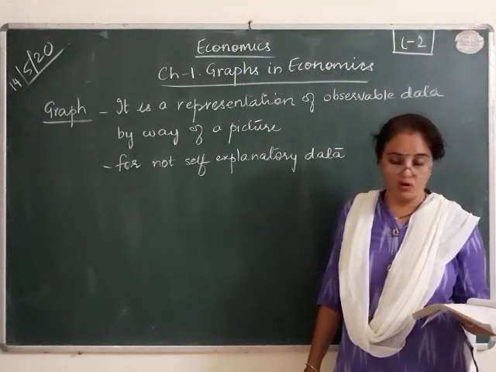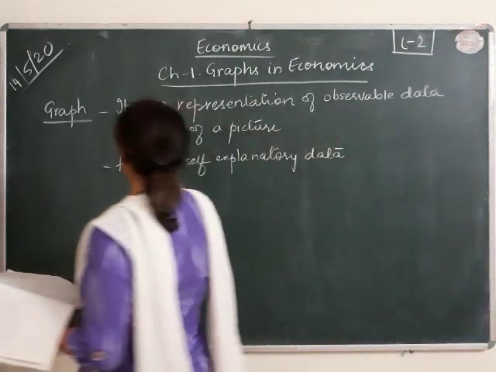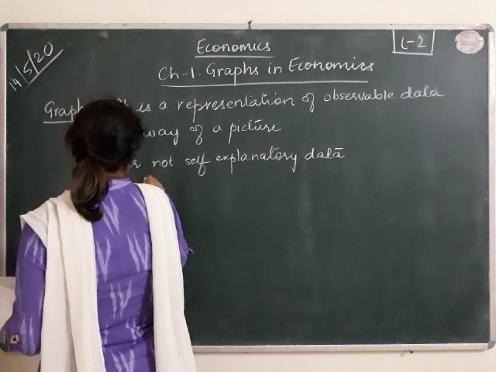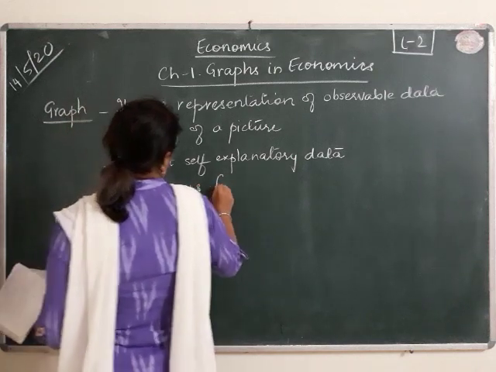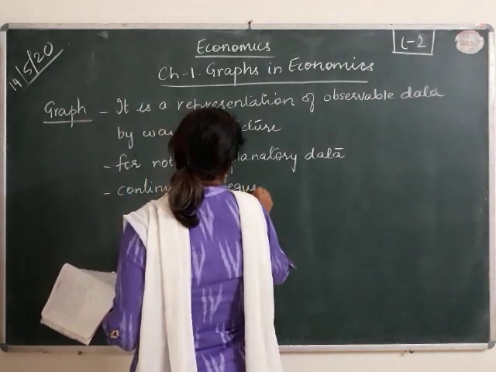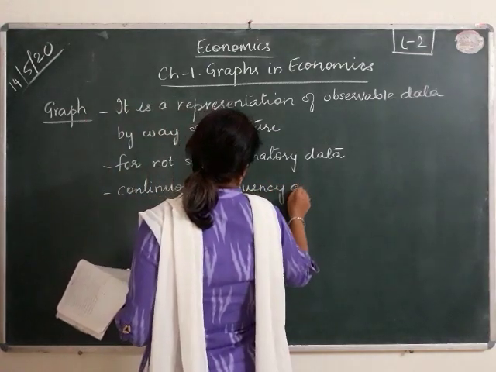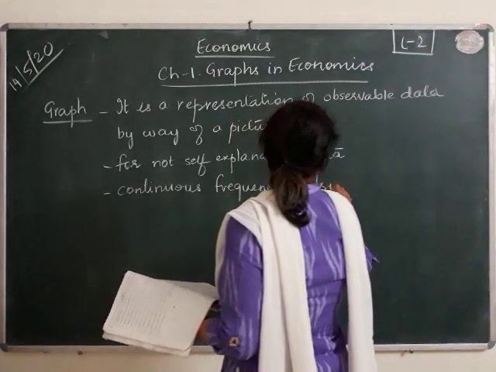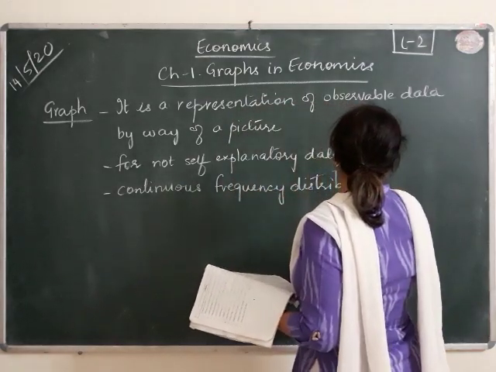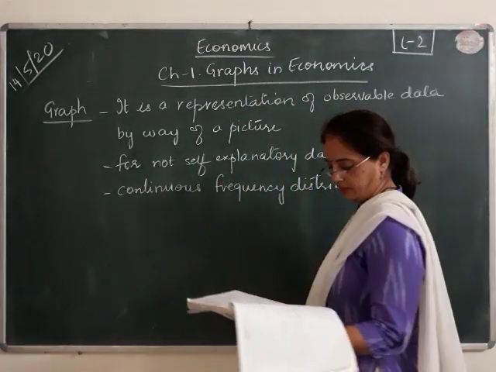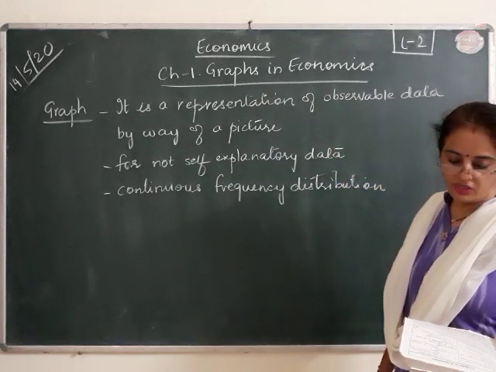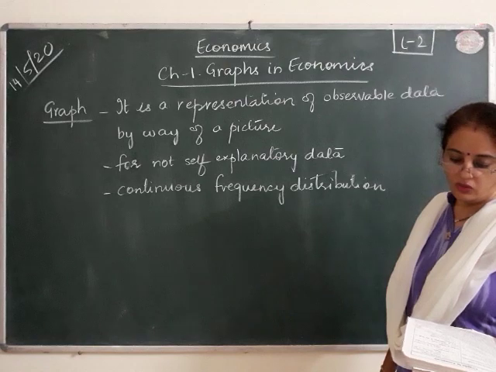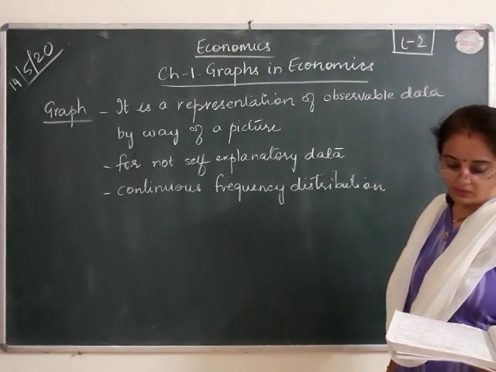So it is for continuous frequency distribution. In order to simplify such data, use of statistical tools is made.